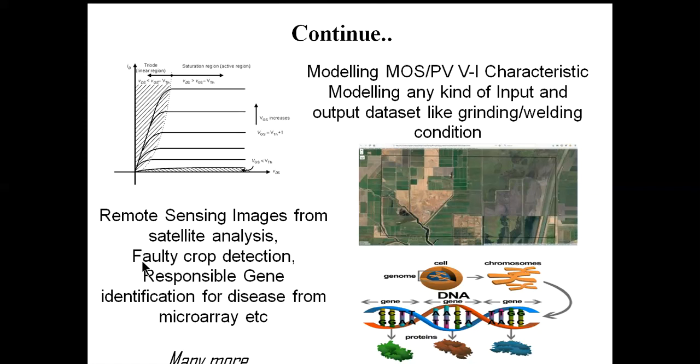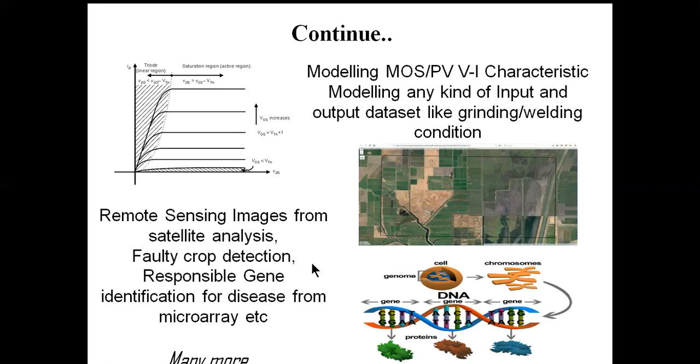And for faulty crop detection: whenever we face natural calamities like flood, tornado or typhoon, the agriculture area is very much affected.